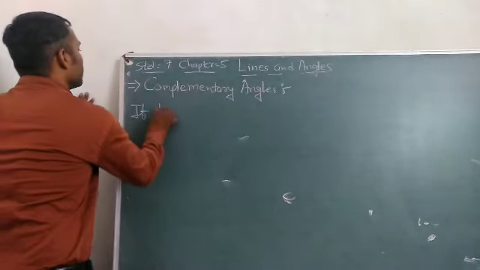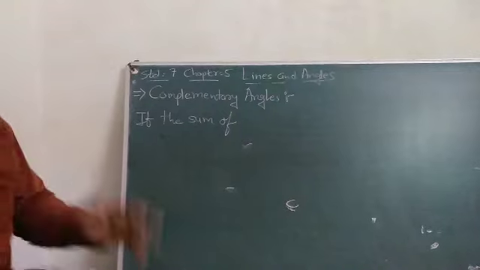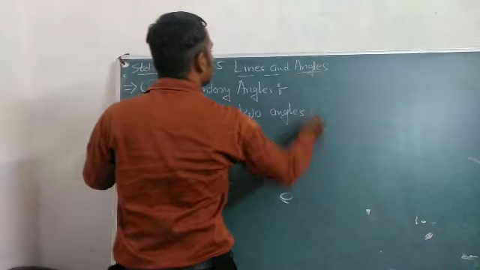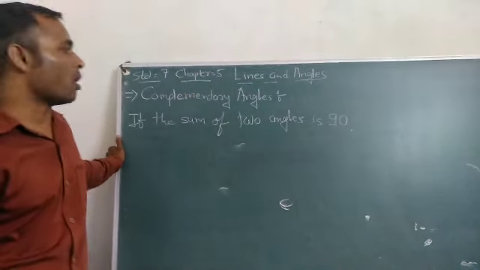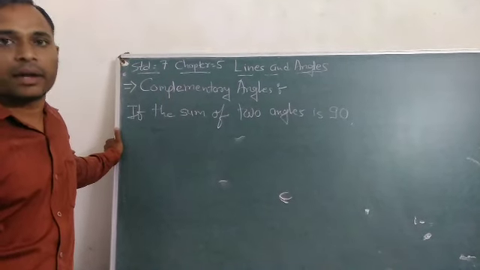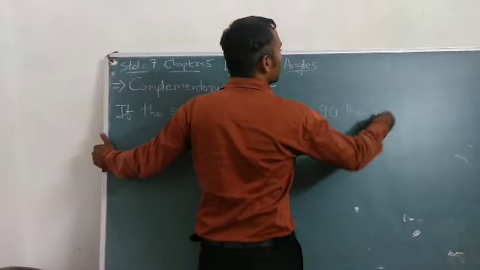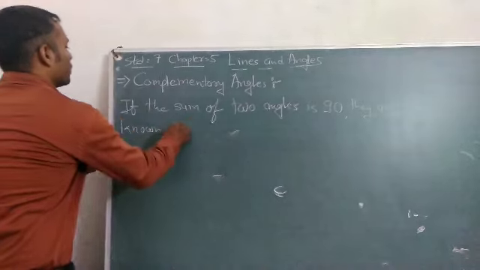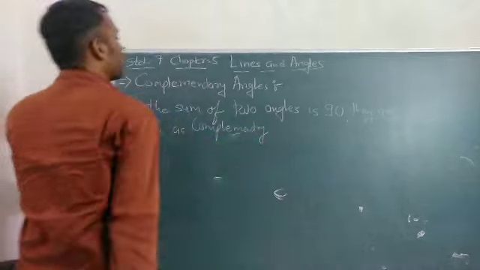If the sum of two angles is 90 degree, they are known as complementary angles.